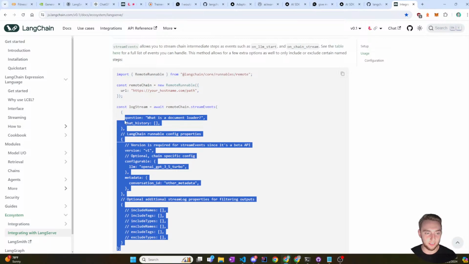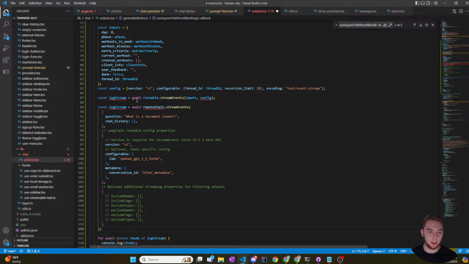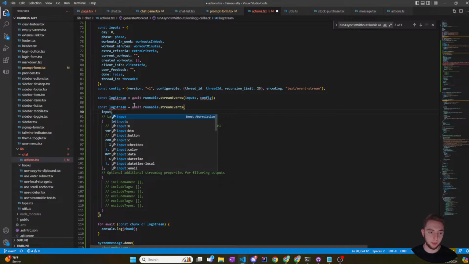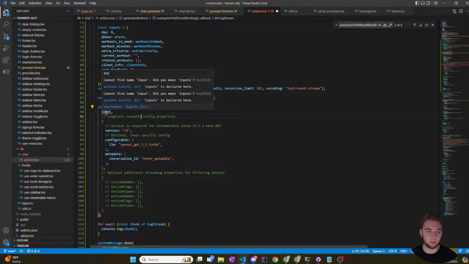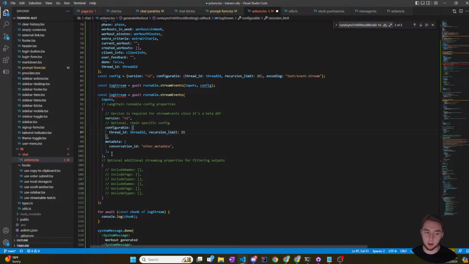Really, it wants to be hard with me here. Well, fine. So paste it in. Log stream is equal to runnable.streamEvents, and then I'm going to give it my input here instead. Okay, fine. And then for configurable, we got the thread ID and the recursion limit, and it's still happy.